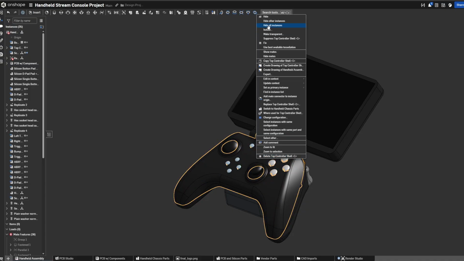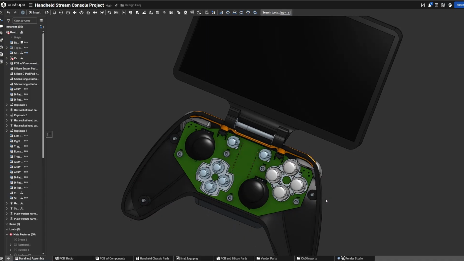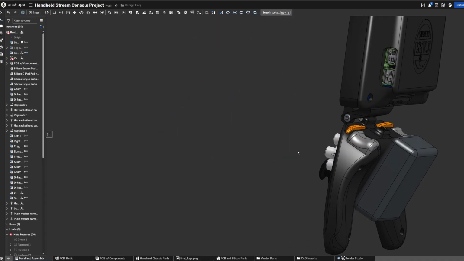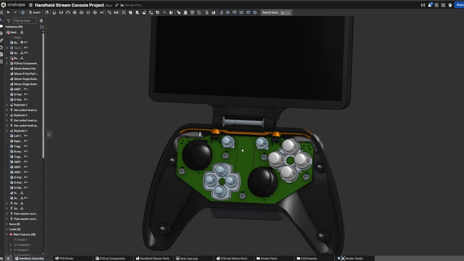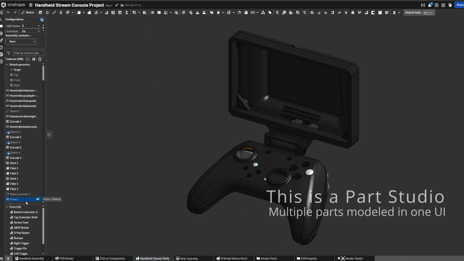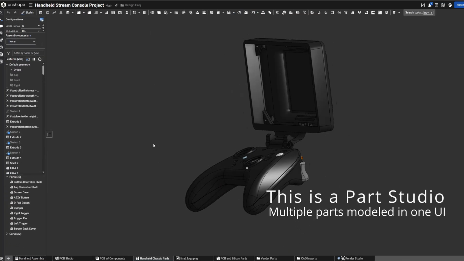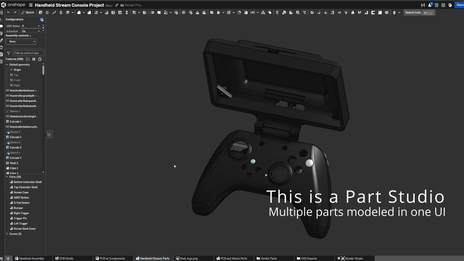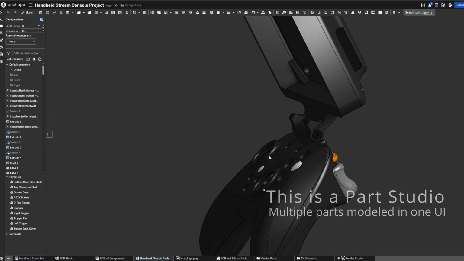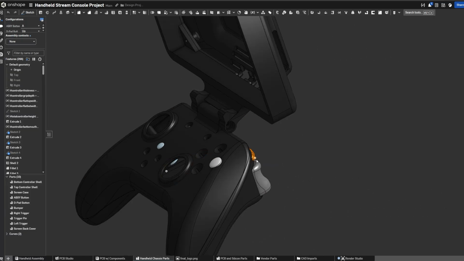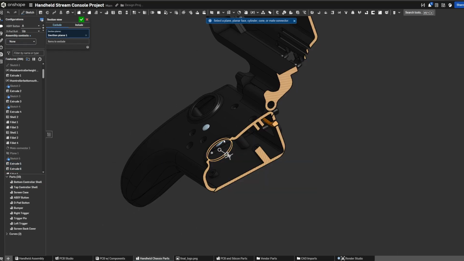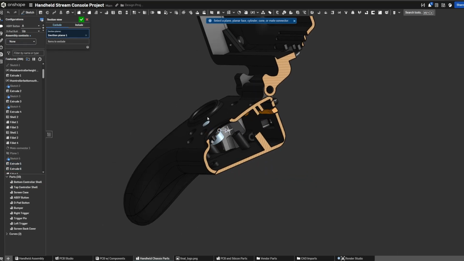So Onshape is a bit different from traditional CAD, where in Onshape you create a document and then within the document you start with a Part Studio tab and an Assembly tab. Part Studios are where you model parts, where in most traditional CAD software you create part files and can only model one part at a time. The benefit of a Part Studio is if you are modeling a few parts that mate together, you can model them in the same window to ensure that everything is aligned properly and fits as intended.